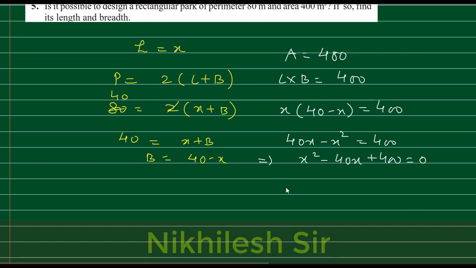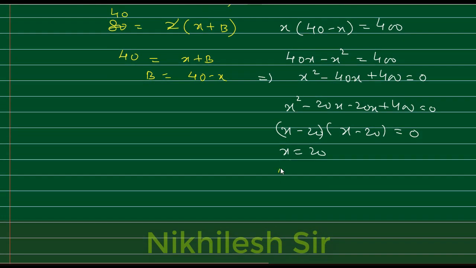Now we can split the middle term by minus 20 and minus 20, so that we get x minus 20 into x minus 20 is equal to 0. That is x is equal to 20. That means length is 20 meter, and breadth is 40 minus 20, which is also 20. That means length and breadth are equal.